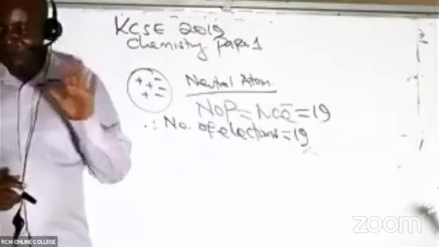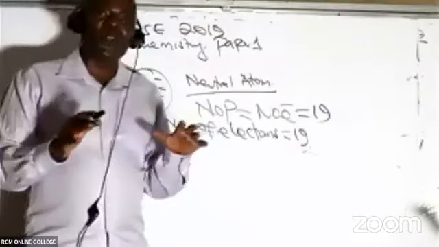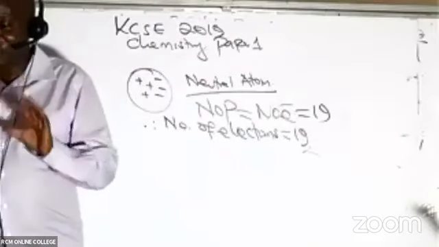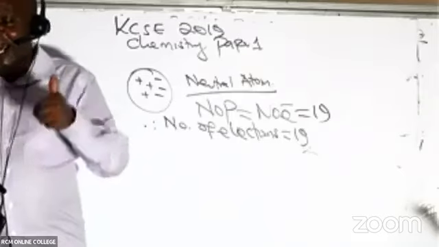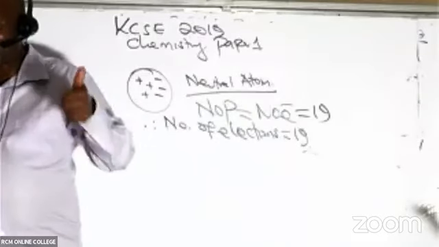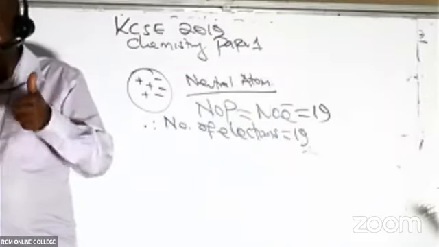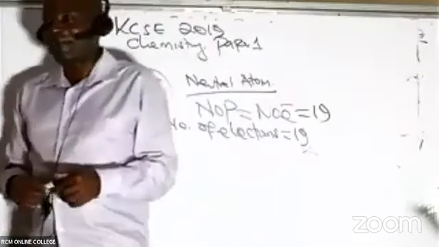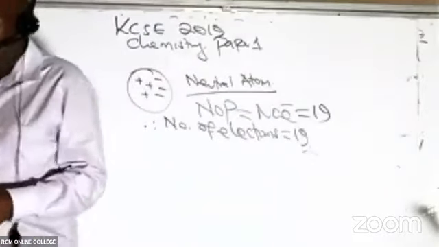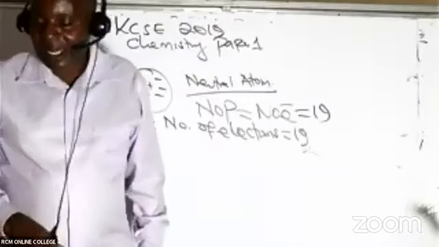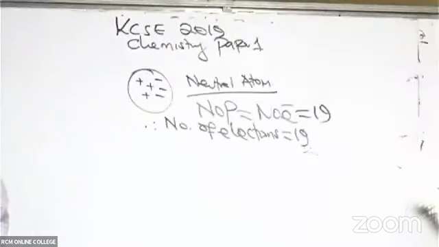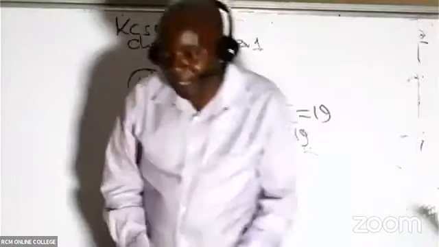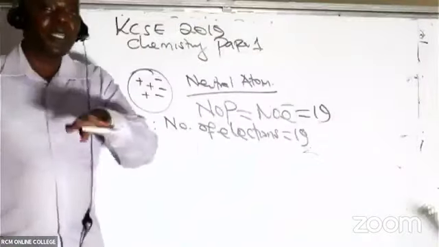So up to here, are we together? Because the moment you understand this topic, you'll have understood the entire chemistry. There is nothing in chemistry that will ever be a problem to you. Byron is telling me this is okay. Byron should get my present because he's a serious ninja who knows how to use emojis and emoticons. So the number of electrons in this case is 19.